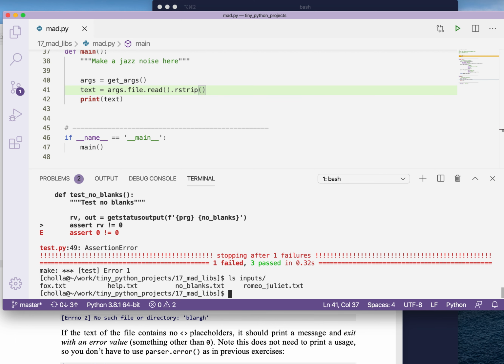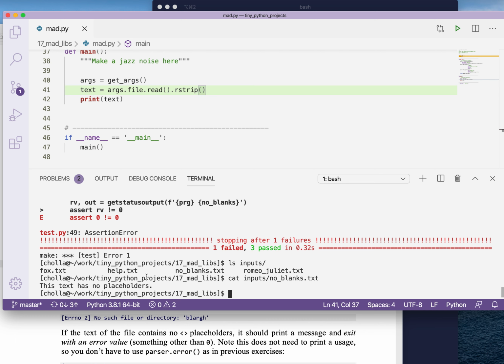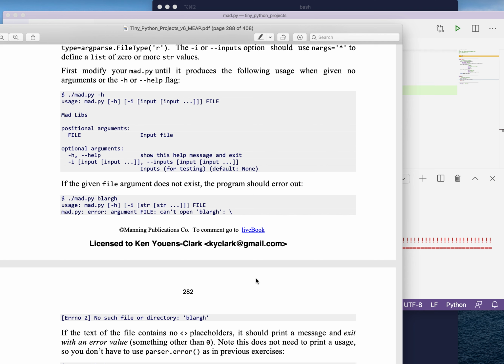If we look at inputs and we cat the inputs no blanks, what we see is this text has no placeholder. So one of the first things that we need to detect is that we're unable to find any of those angle bracket placeholders. The reason I want you to be able to do that is because I'm trying to get you to think about error handling after we've left get args.